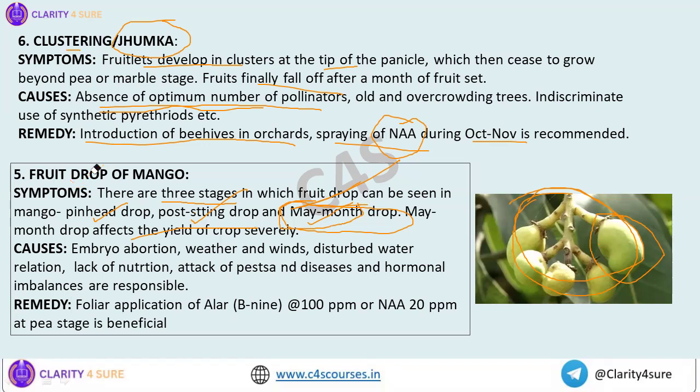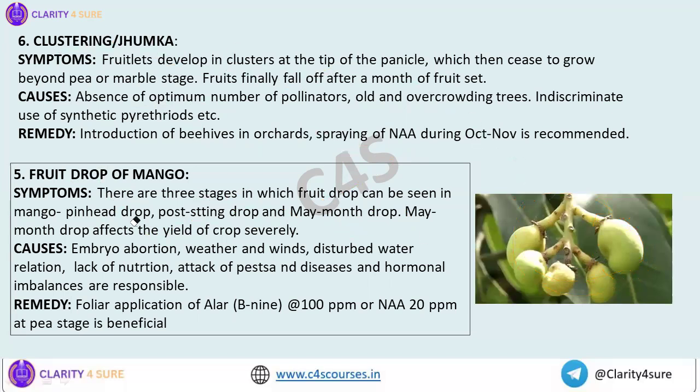So why is this a problem? You can see this June drop, sorry, May drop. Why will you see this problem? Because of embryo abortion. Obviously, in this May month you will see too many weather abnormalities, isn't it? Temperature fluctuations, strong winds, heavy rainfall. So this is also one of the important factors which lead to fruit drop in mango.